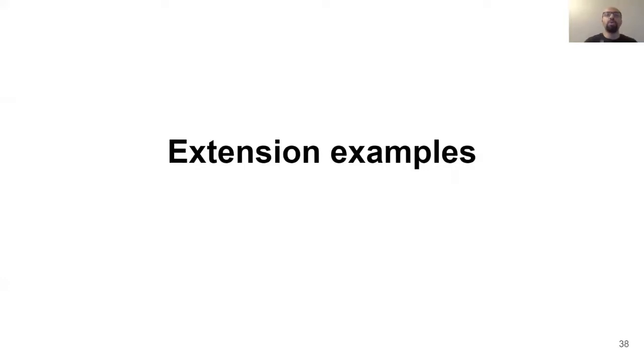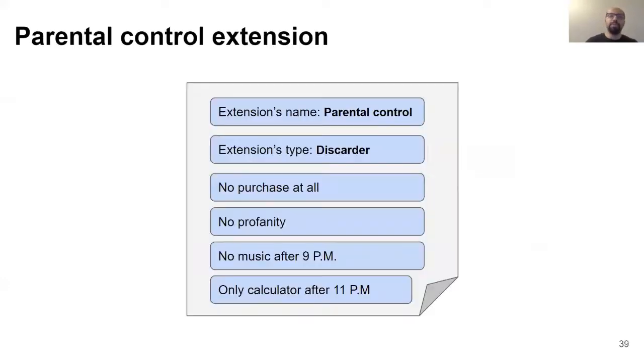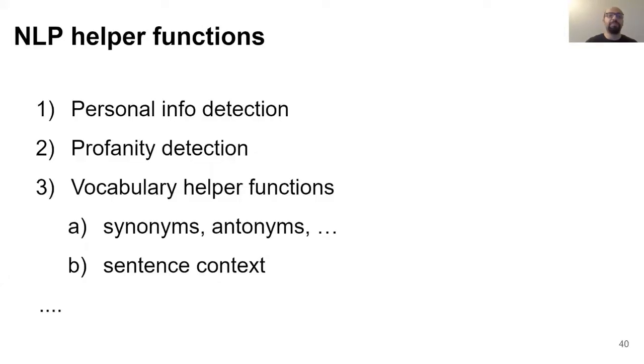Now I'm going to talk about two cool extensions MegaMind enables. For example, here we can see the description of a parental control extension. This extension will end the conversation if any of the mentioned rules get violated. We developed an expressive and easy to review descriptive language that extensions can use to describe their rules. Please refer to our paper for more information on the descriptive language we developed.